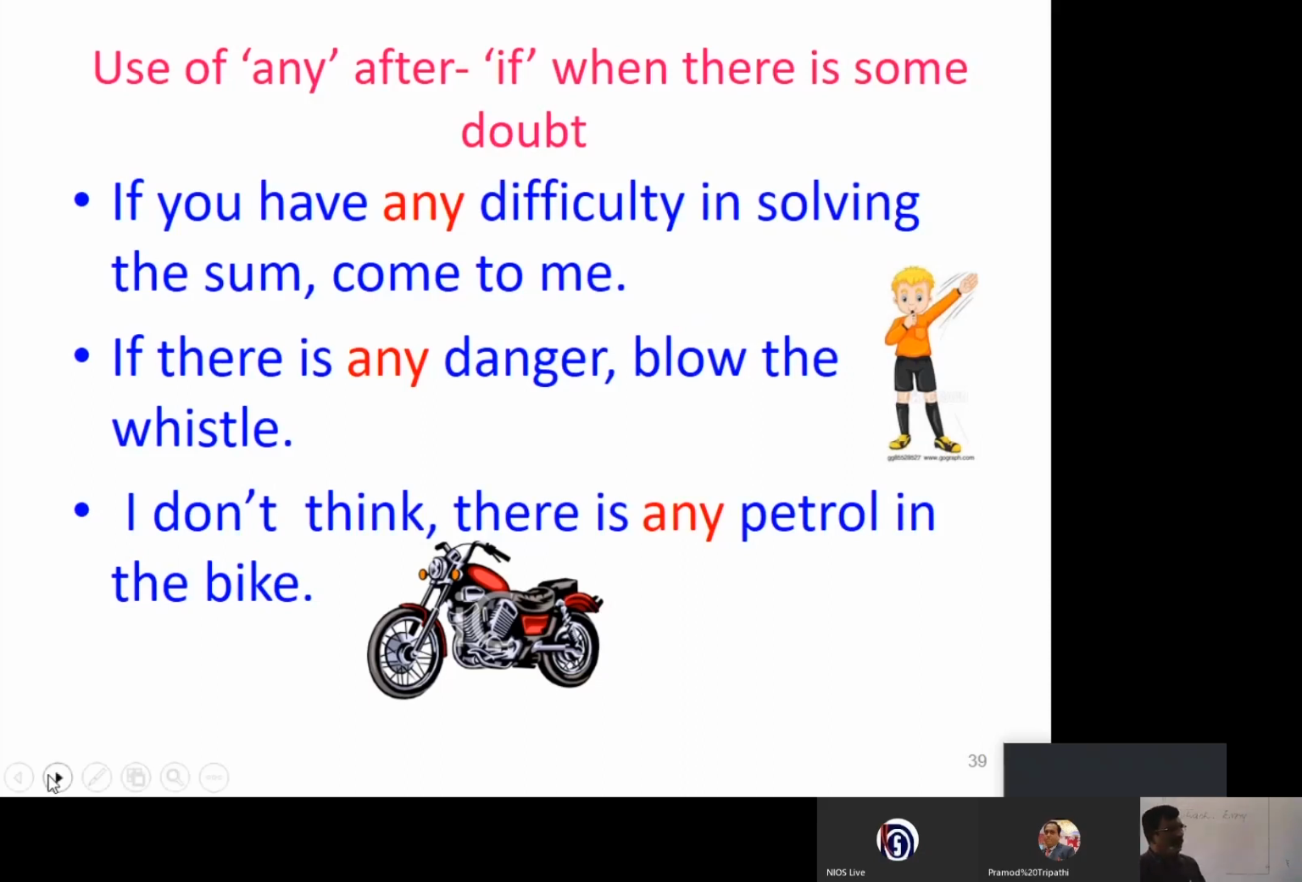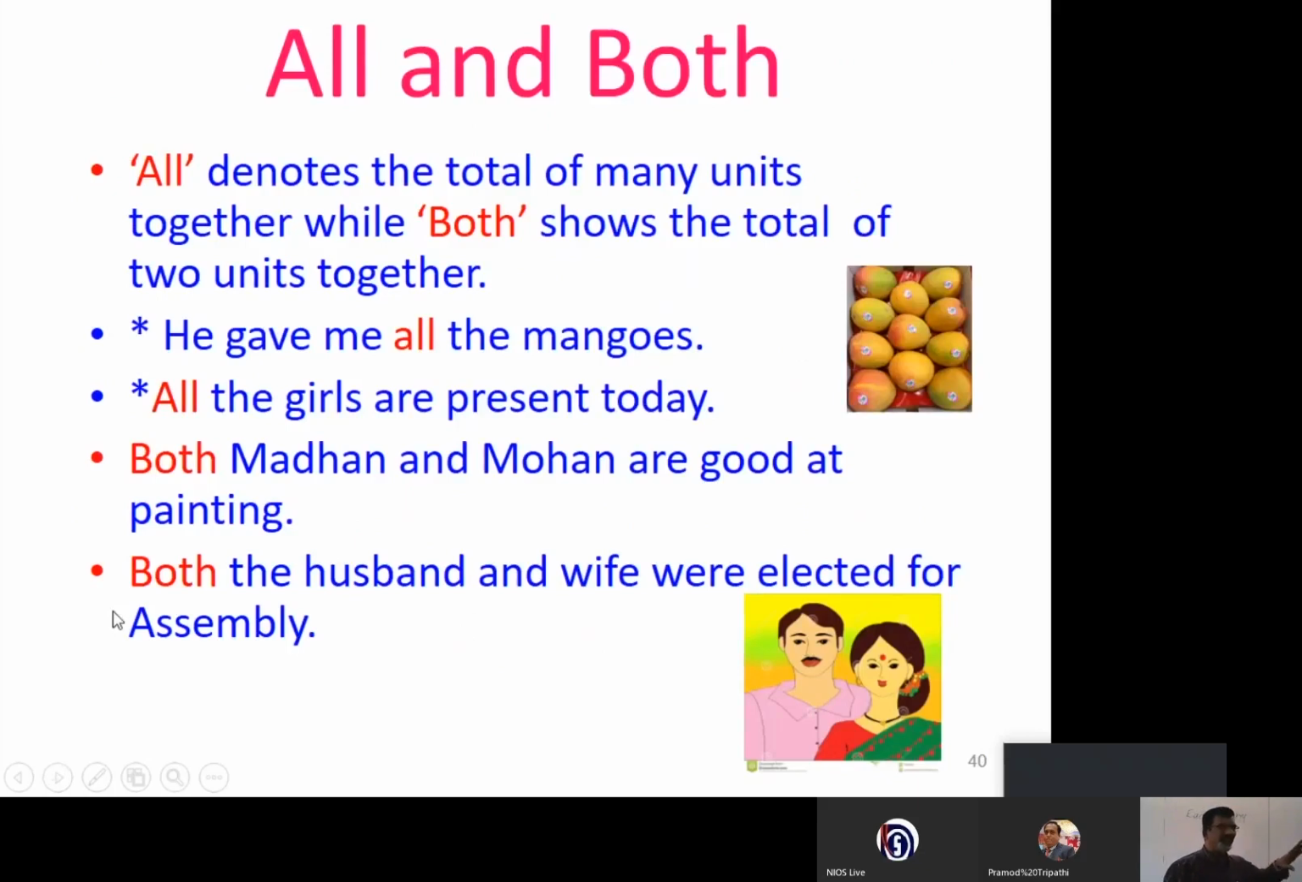Now, we'll go to another important area of determiners, all and both. You understand here, both refers to two, and all refers to an innumerable number. It can be anything more than two. All denotes the total of many units together, while both shows the total of two units together. See, carefully read this sentence.